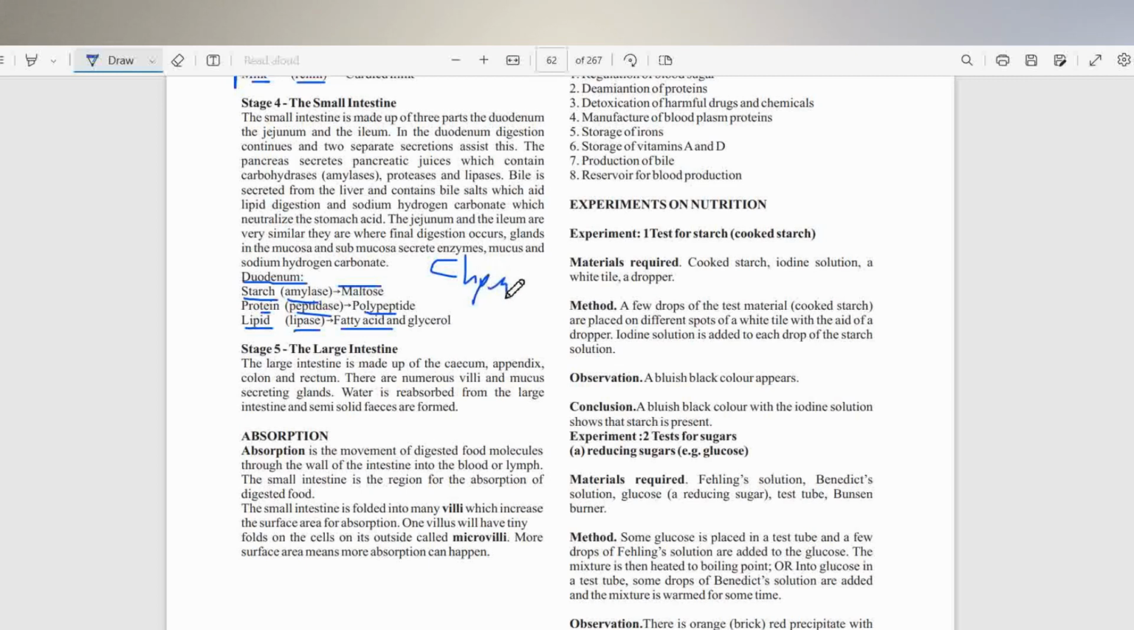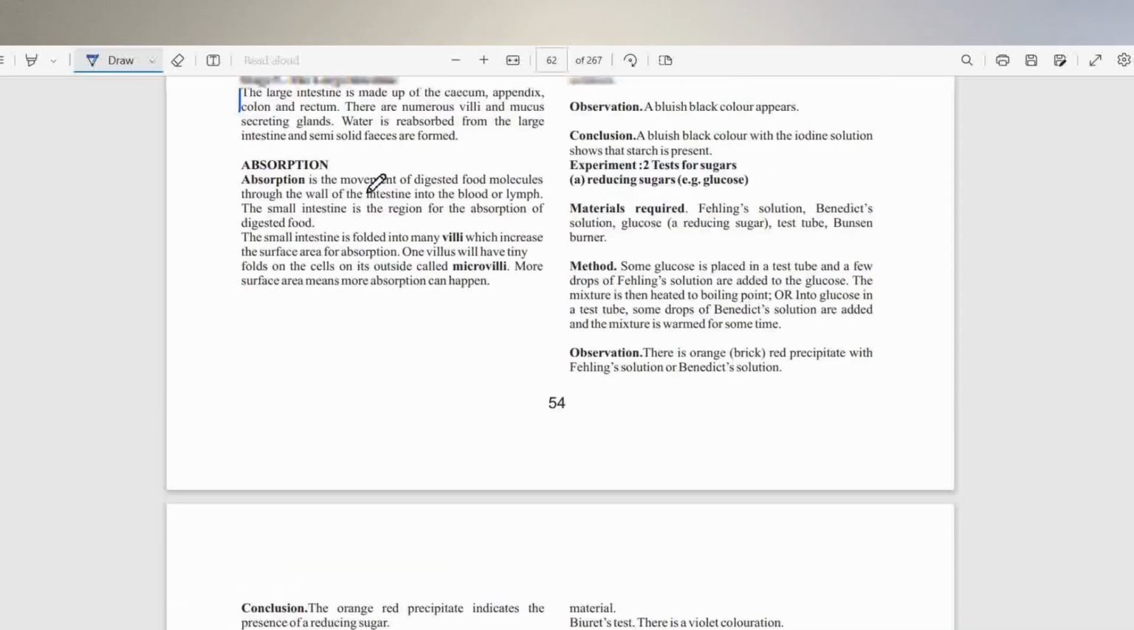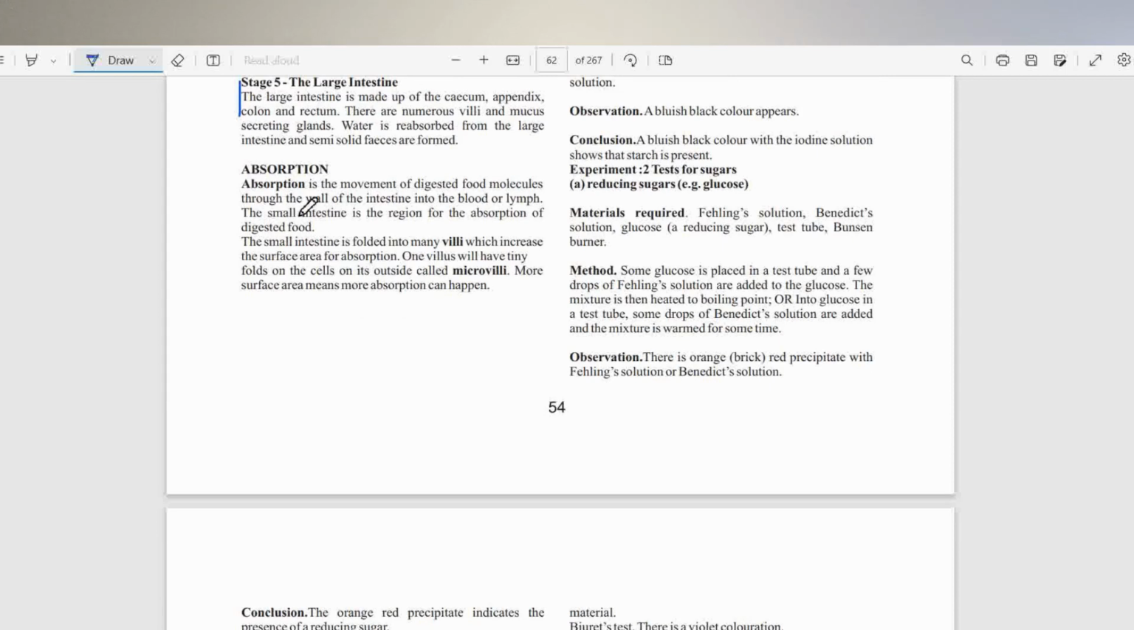It's a watery liquid. So as it moves down, water is reabsorbed and nutrients are also taken away from this food. That happens in the large intestine. Then we talk about the absorption of the food.